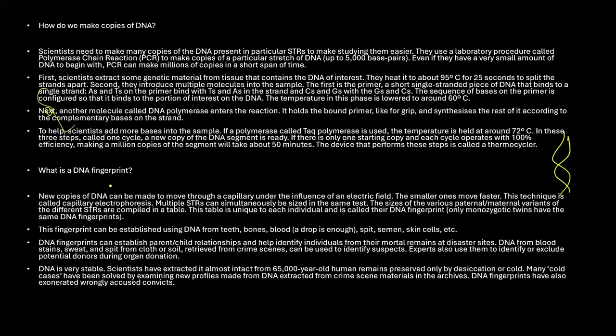Now, what is DNA fingerprinting? A new copy of DNA is made to move in a capillary under the influence of an electric field. The smaller ones move faster, and technically it is called capillary electrophoresis. Multiple strands are simultaneously sized in the same test, and the sizes of the various paternal and maternal variants of the different STRs are compiled in a table. This table is unique for each individual and is called DNA fingerprinting. Only monozygotic twins have the same DNA fingerprinting.